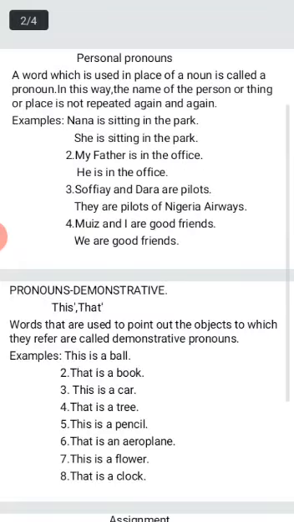These are examples of personal pronouns, because today we are talking about personal pronouns and demonstrative pronouns. We are talking about personal pronouns first. A personal pronoun means what belongs to you, personal things. The pronoun we can use for ourselves personally is a personal pronoun.